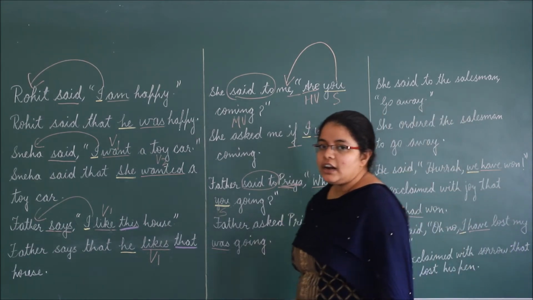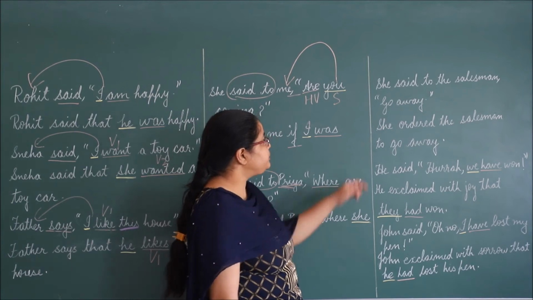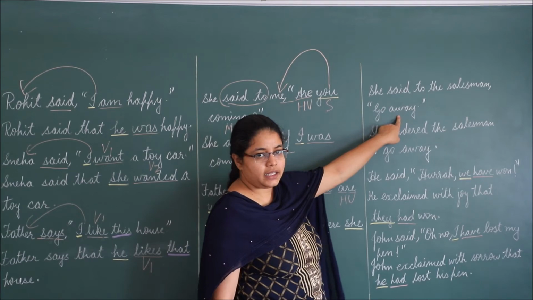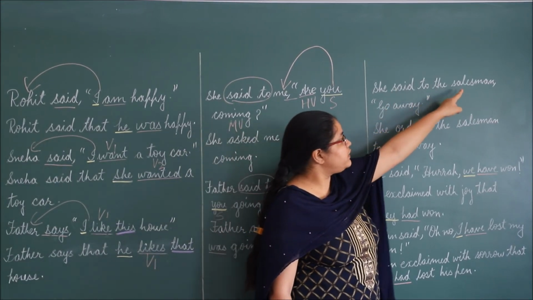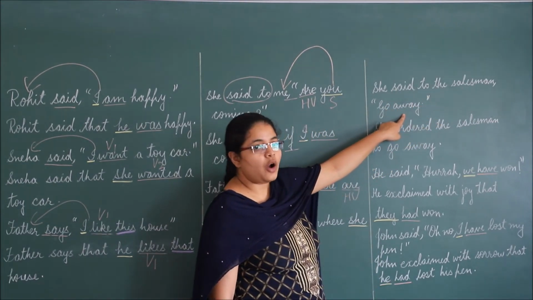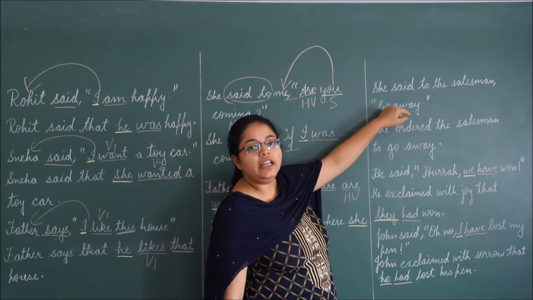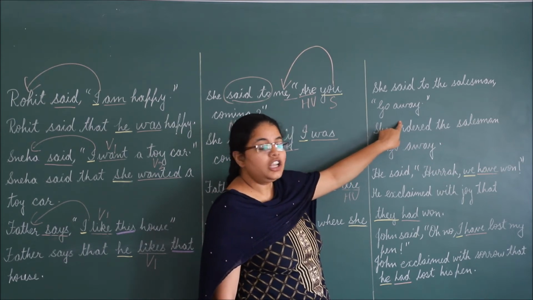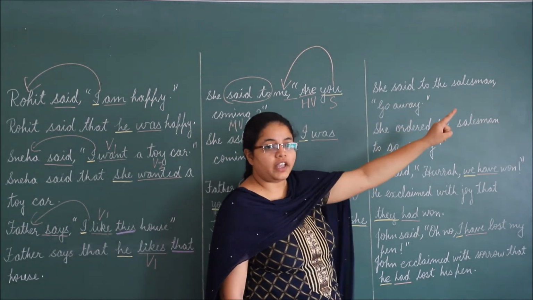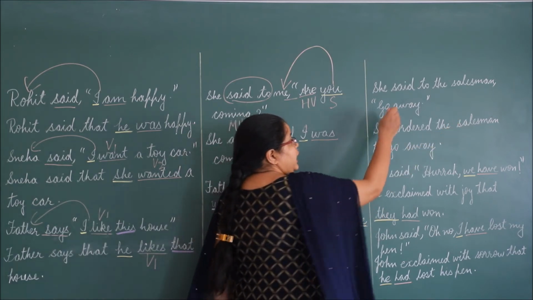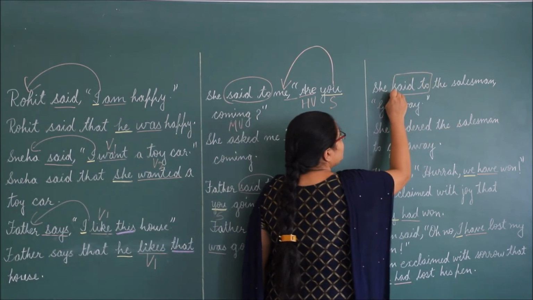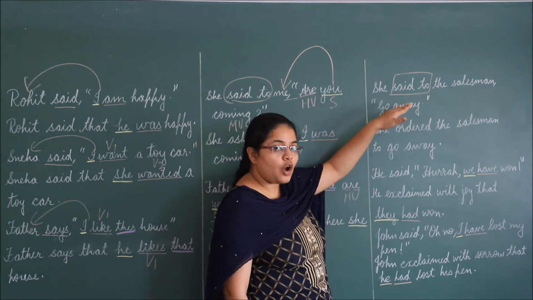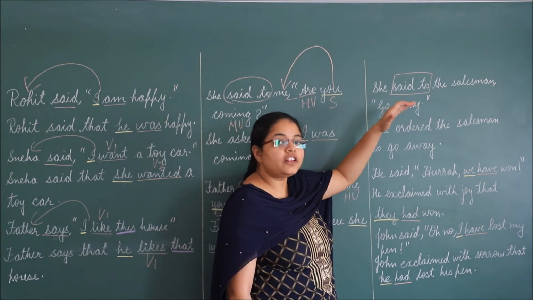Clear? Now let's look at some other examples. She said to the salesman, "Go away." Now you can say that this is an imperative sentence, and in imperative sentence she is ordering the salesman, "Go away." Okay, so in reporting verb, said to will change according to the sentence, whether it is an order, request or suggestion.